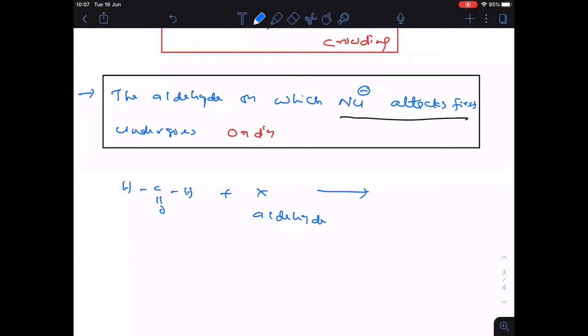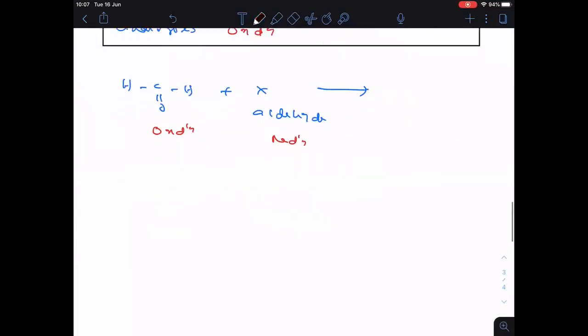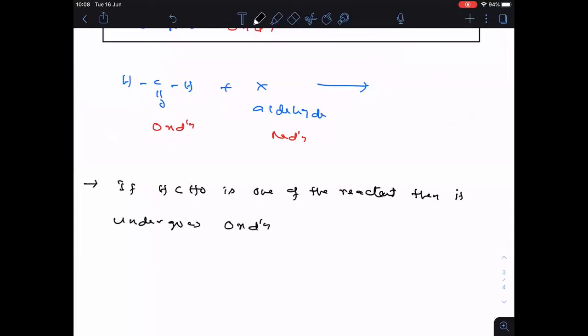So here also I can come to a conclusion: if formaldehyde is one of the reactants, then it undergoes oxidation preferably.